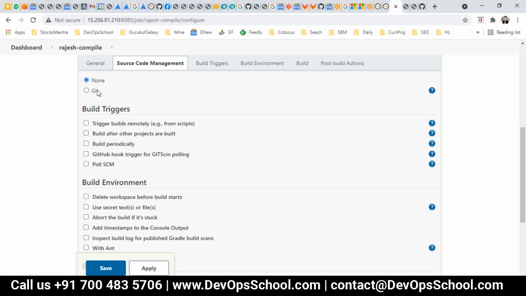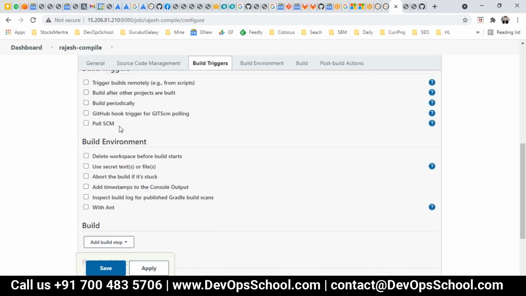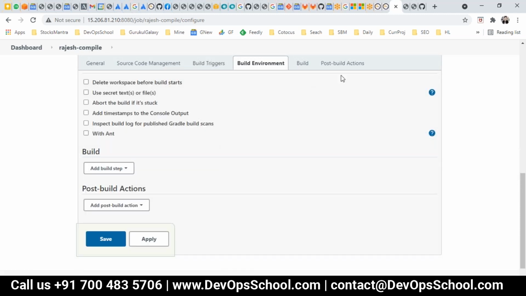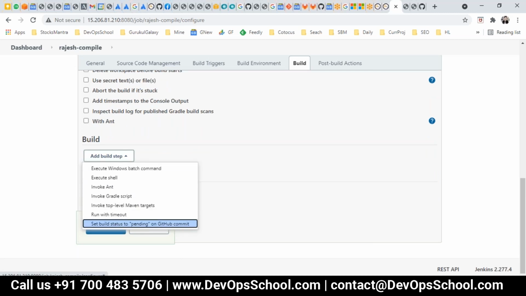Here you can provide the git, svn, cvs, this, that, and you can set the triggers when the build should be triggering. You can set some environment variable here, and then builder you can pass it here. See all this builder. So let's say some of the builders are not there, you can install the plugin. So any functionality which you cannot find, just remember only one statement.